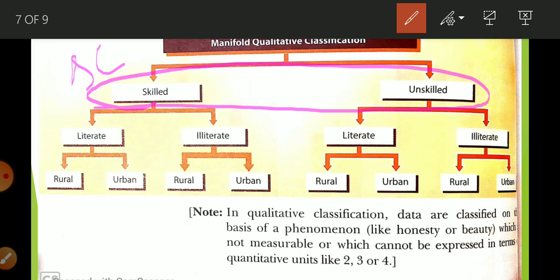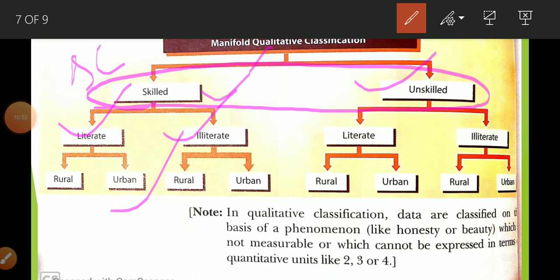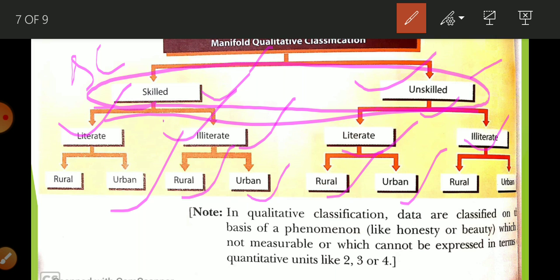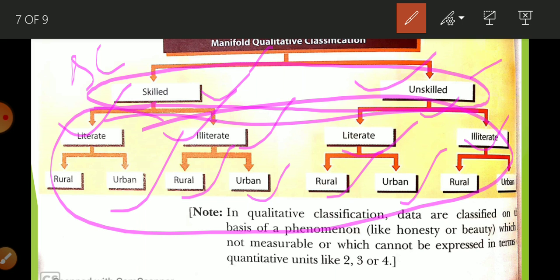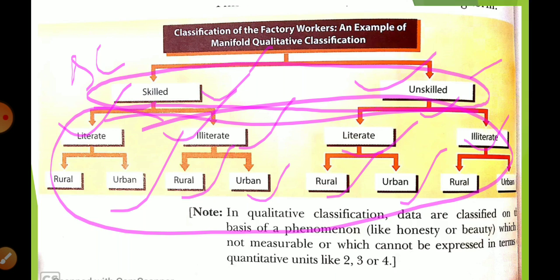But here you can see that the workers of a firm are divided first of all on the basis of skilled and unskilled. Now in skilled, who is literate and who is illiterate. After that, in the literate, who belongs to rural area and who belongs to urban area. Now in illiterate, who belongs to rural and who belongs to urban. Now here again skilled, unskilled, who are literate and who are illiterate, again rural and urban. So you can see that if there is only one base, this is simple. Now it becomes complex or manifold. Okay, so I think you are able to understand.